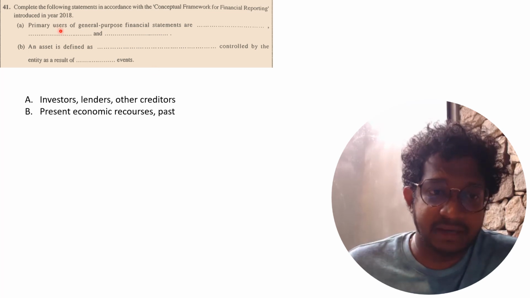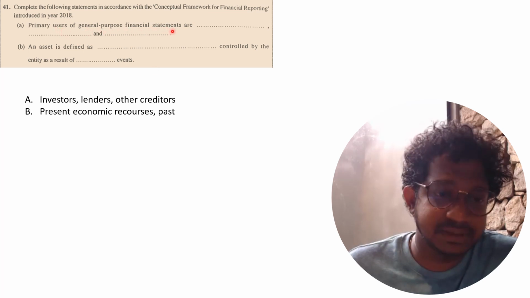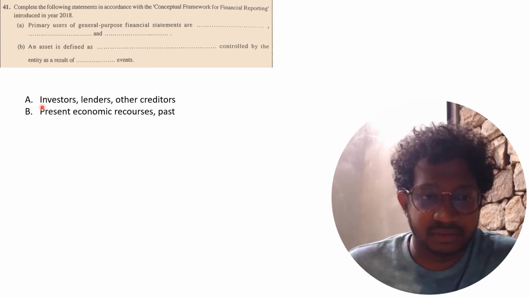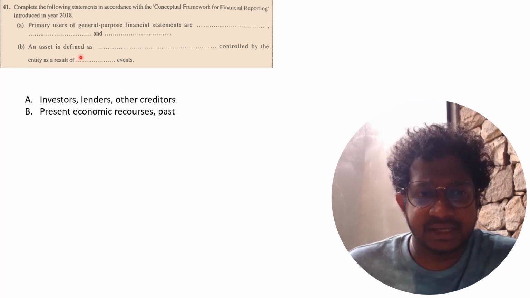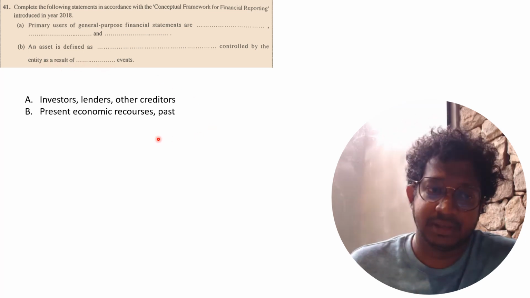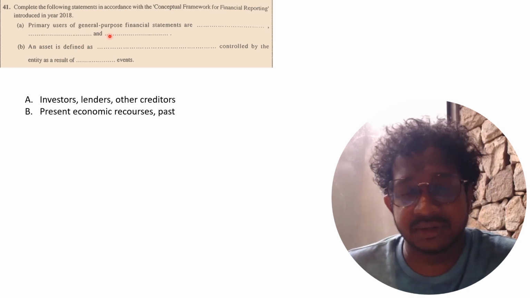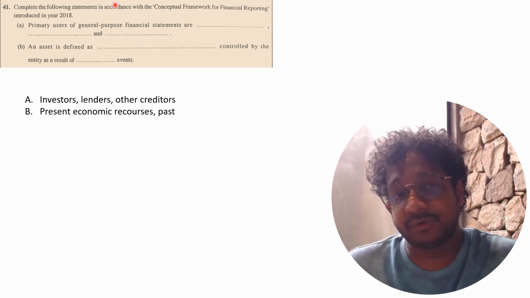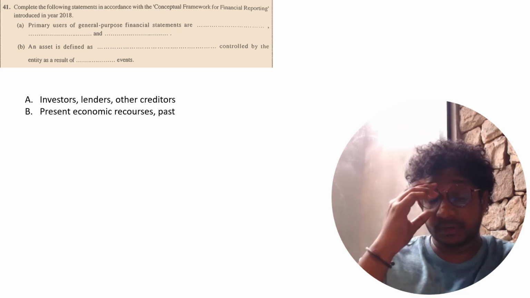41. Primary users of general purpose financial statements are investors, lenders, other creditors, management, any stakeholder; any two stakeholders you can record here. And B, an asset is defined as present economic resources controlled by the entity as a result of past events. So this is purely theory, right? This is the asset definition, and they are asking about the stakeholders of a business from an accounting point of view. So this is purely theory.